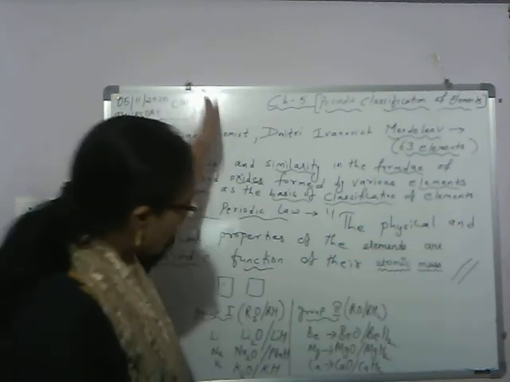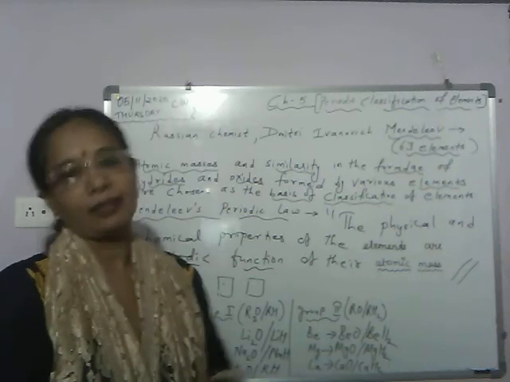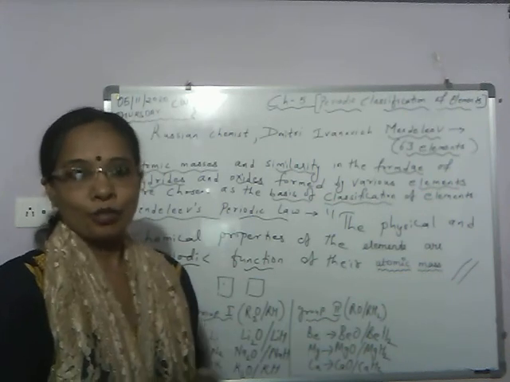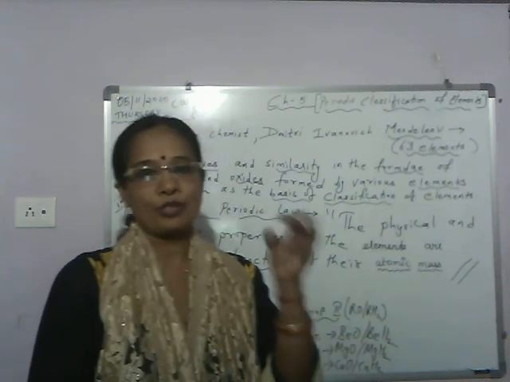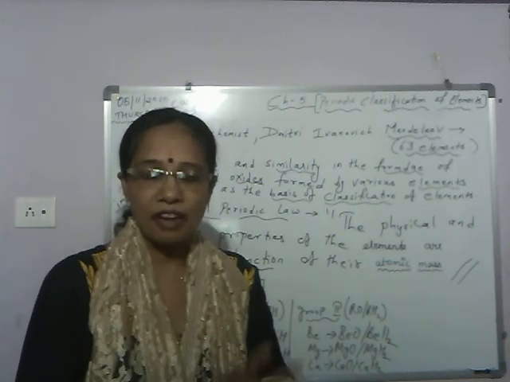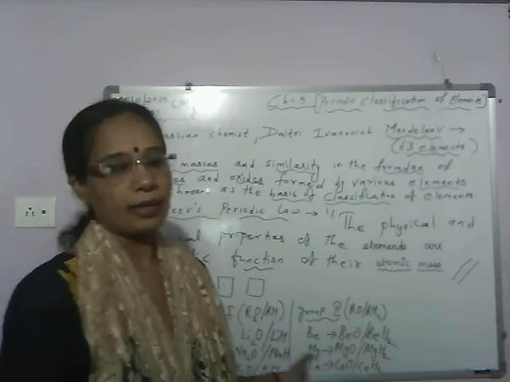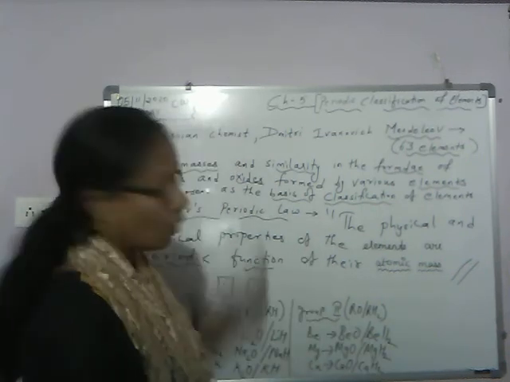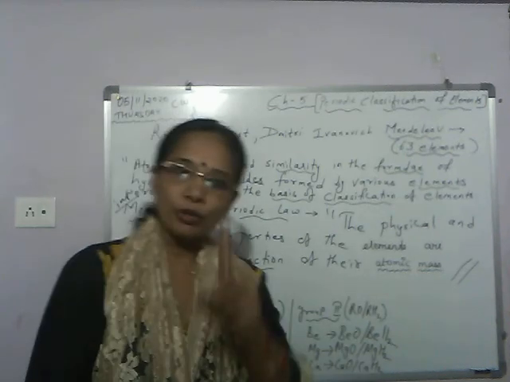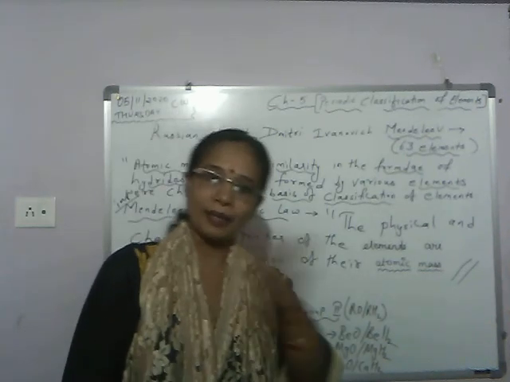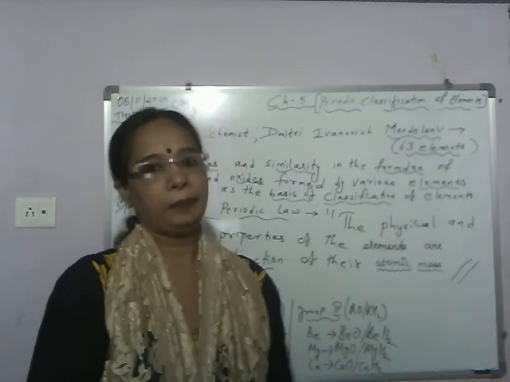Means all those elements came under one vertical column whose properties were similar. So studying the 63 elements, studying the property of each and every element, is very difficult. But when they got arranged this way, all the elements in one vertical column have similar properties. So if you know the property of one element, you can predict the properties of the other elements. This way the study becomes easy.